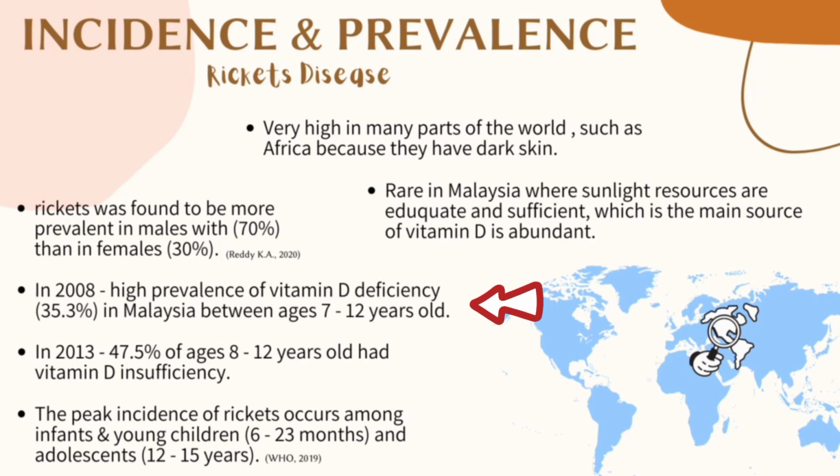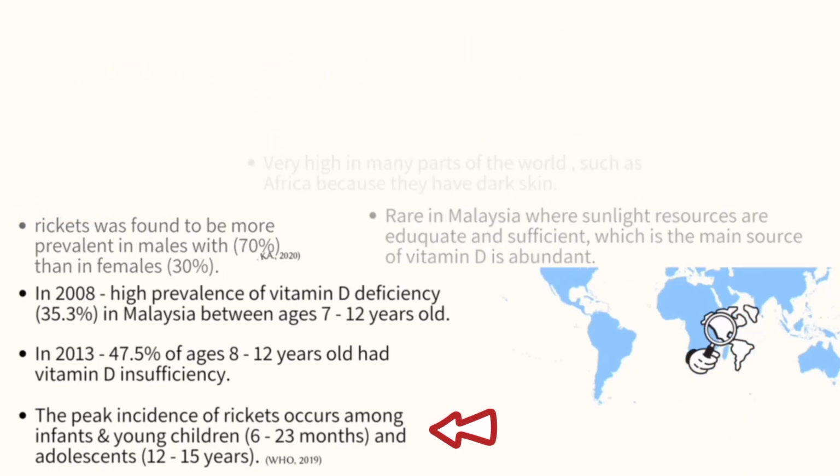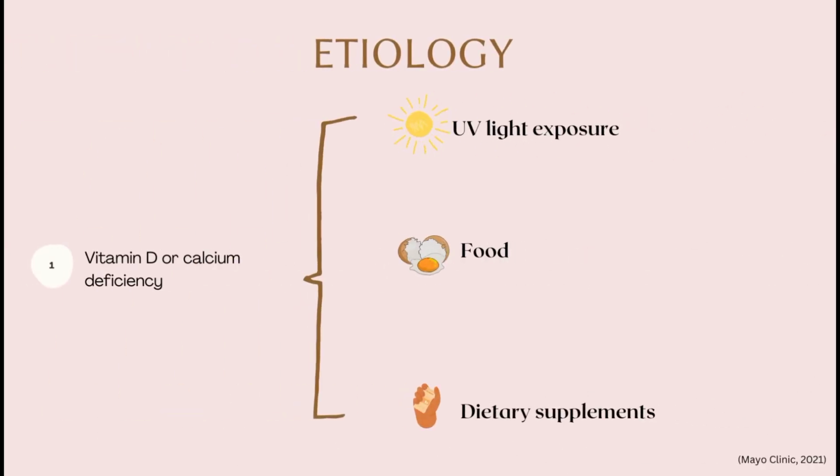In 2008, there was a high prevalence of vitamin D deficiency, which is 35.3% in Malaysia between ages 7 to 12 years old. In 2013, 47.5% of those aged 8 to 12 years old had vitamin D insufficiency. The peak incidence of rickets occurs among infants and young children from 6 to 23 months and adolescents from 12 to 15 years old. Next, the etiology of rickets disease.